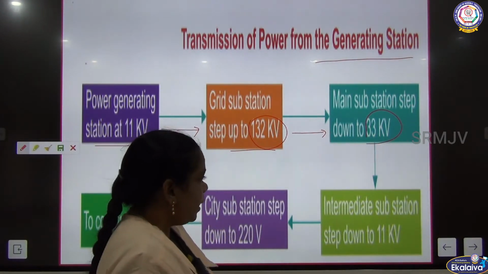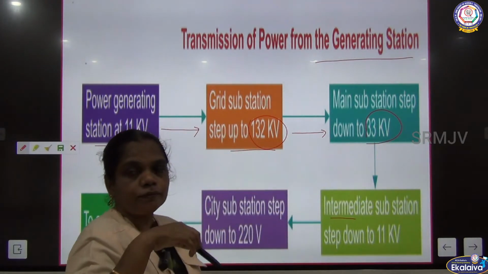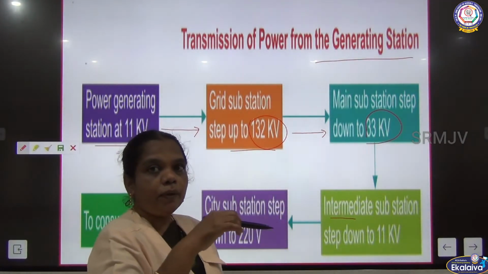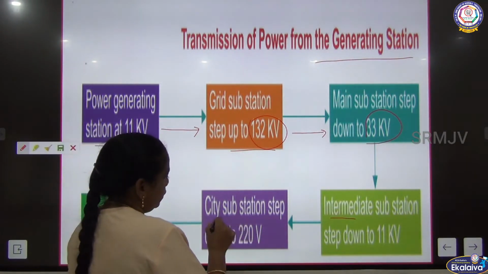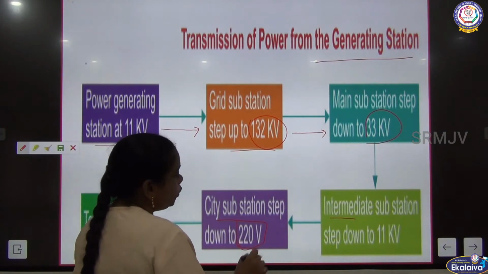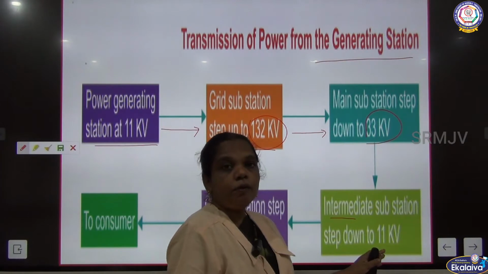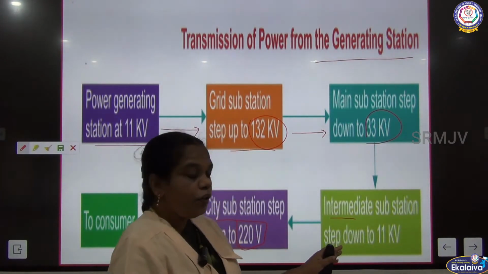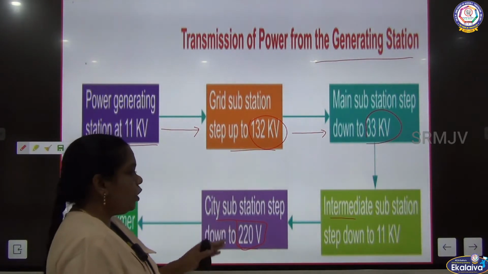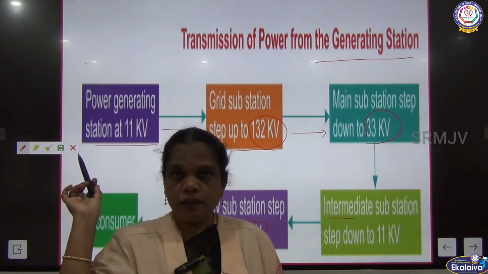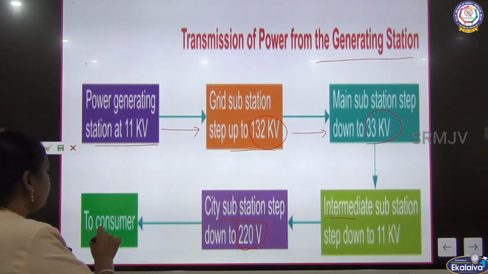And then the intermediate power station, the local station for the local area, one of the main power stations. And then it moves to the city power station. The 11 kilowatts of power is stepped down and reduced into 220 volts. This 220 volts is supplied through the electric post.